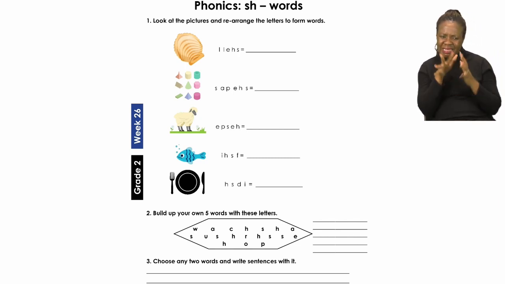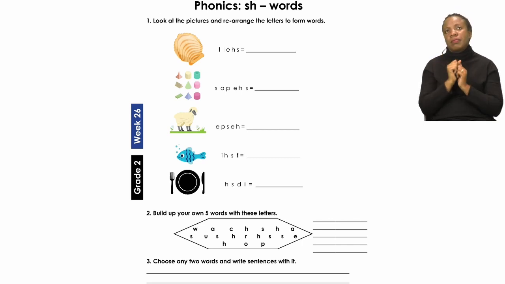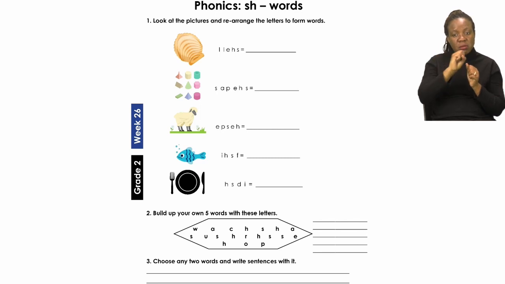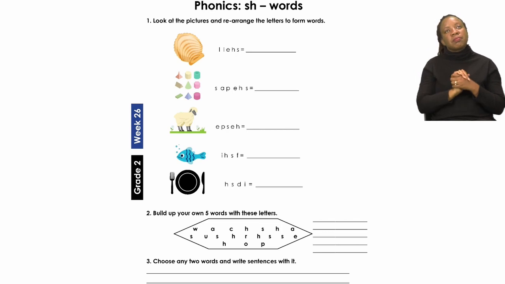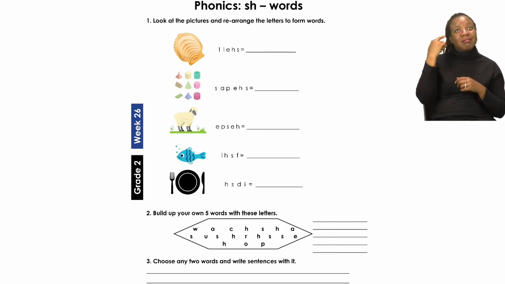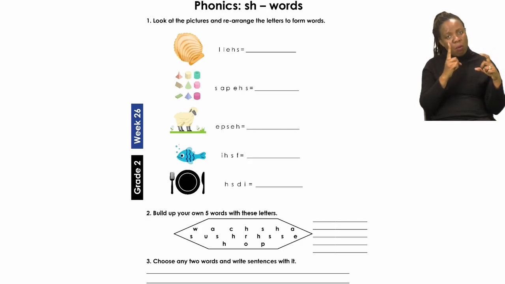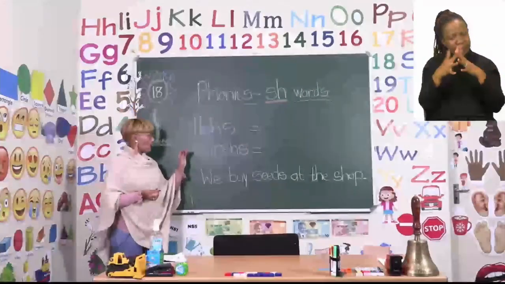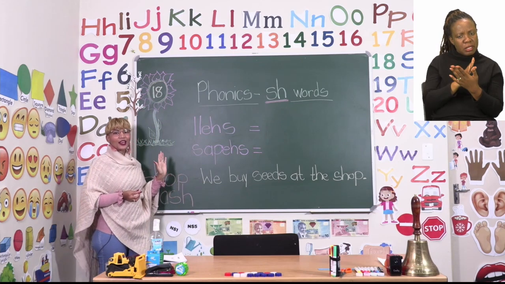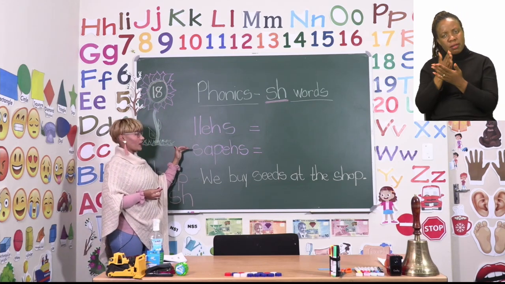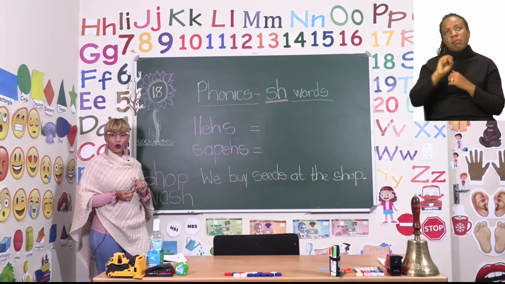Now boys and girls, remember we are doing the sh sound. You will see on top of page 18 it says sh words. Remember, your sh sound is made up of the letter S and the letter H. I chose 2 words that we are going to do together, and we are going to try and rearrange these words in the right order.